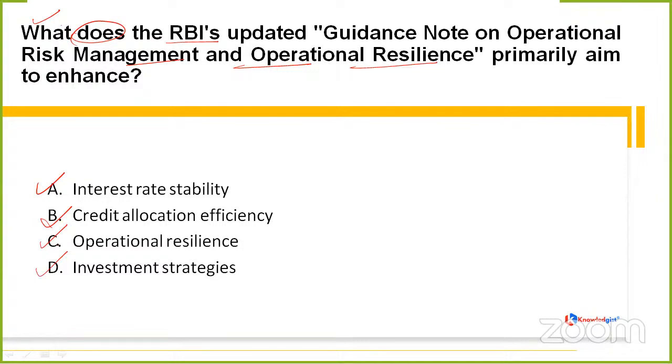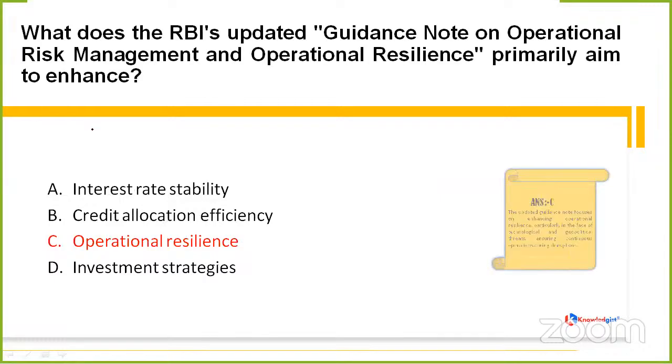Anyone else is having any idea? You have already replied. Great. It is simply asking, if we talk about RBI's updated guidance note, both on operational risk management and on operational resilience, then what is the thing which is being primarily focused here? What is the basic aim? So Niladri, Ranjan, Prince, Spreading Kushi, Vikas, Peli, everyone is with operational resilience.